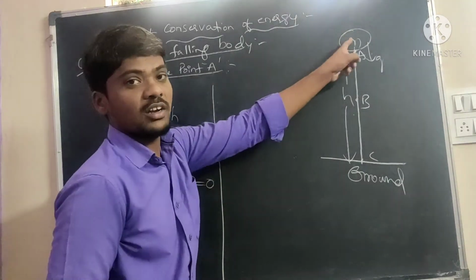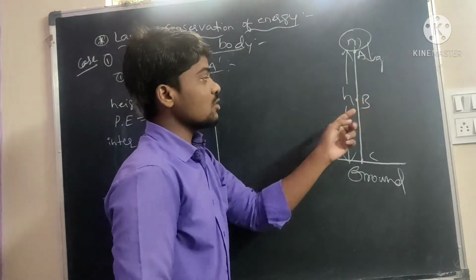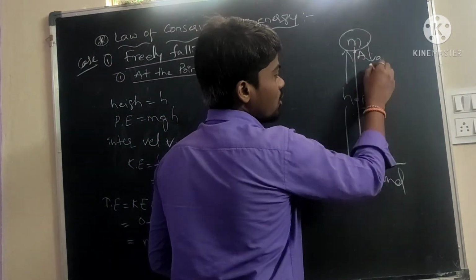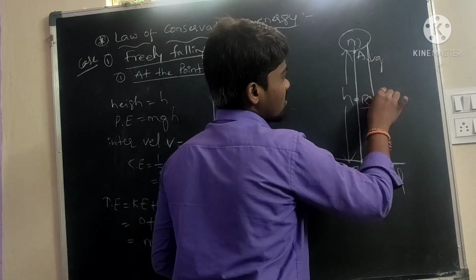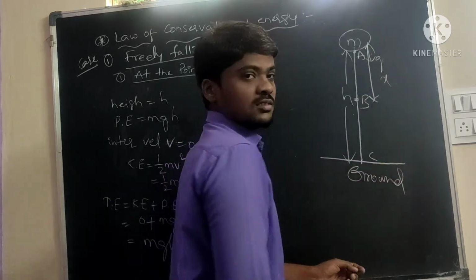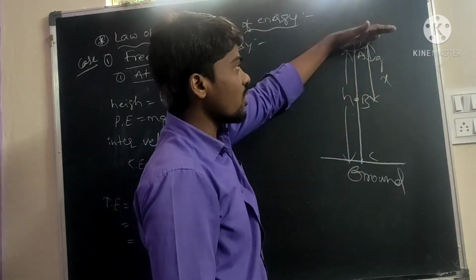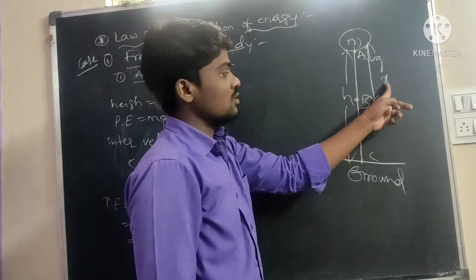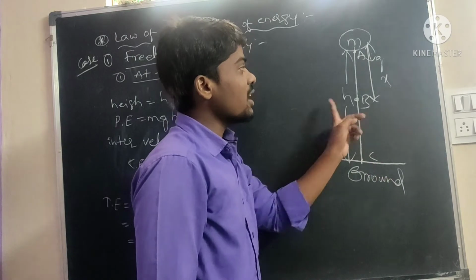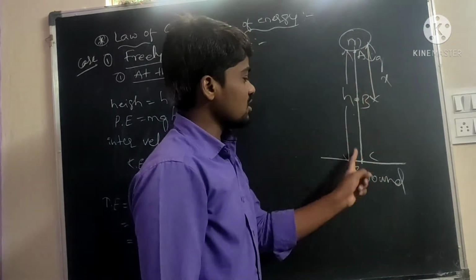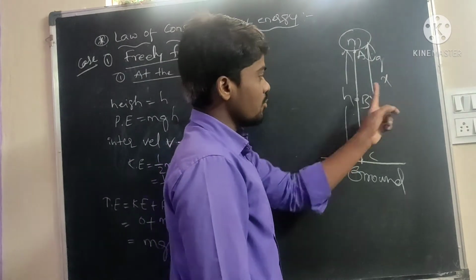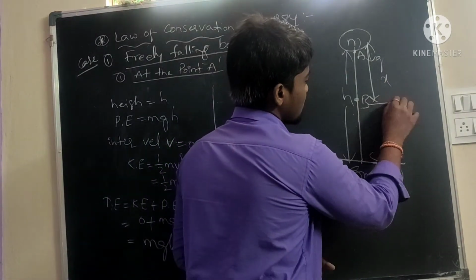Next, we will find out point B. The object moves from A to B. Let us assume the displacement is x. The remaining distance B to C is h minus x. Total A to C is small h, A to B is small x, and B to C is h minus x.